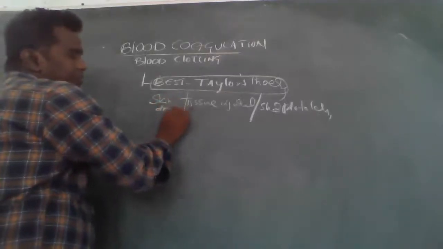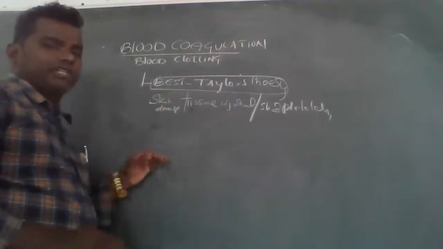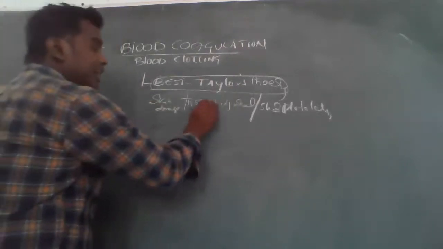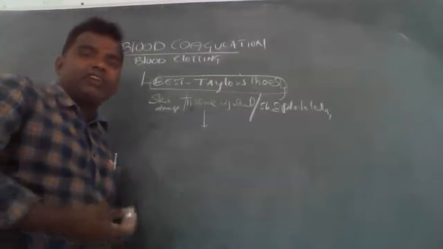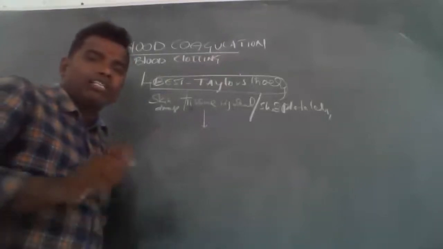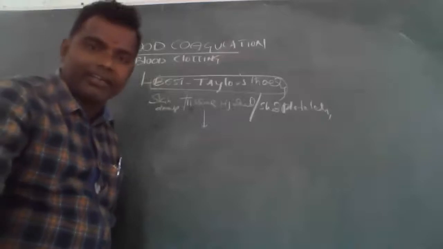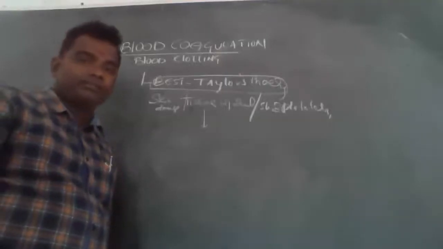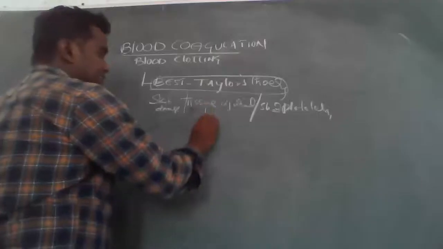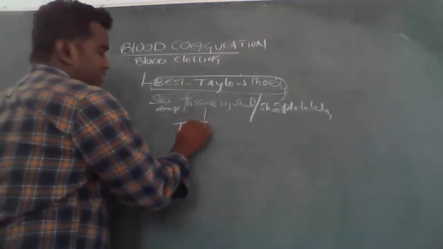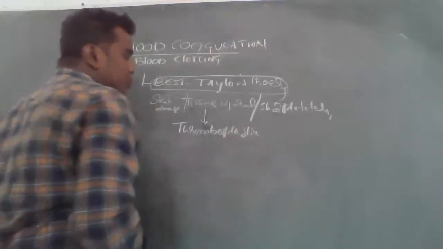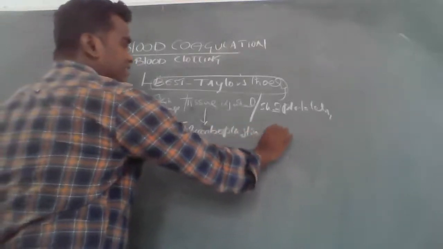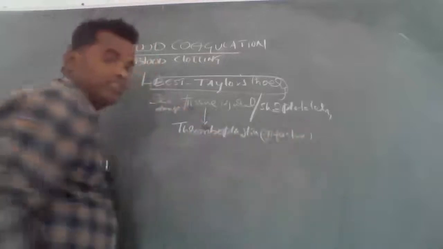Skin damage. Simply, in this situation, the tissue is injured. What happened? First, the third factor should be produced. What is the third factor? Thromboplastin. Yes, very good. So the third factor is thromboplastin, and thromboplastin should be produced.